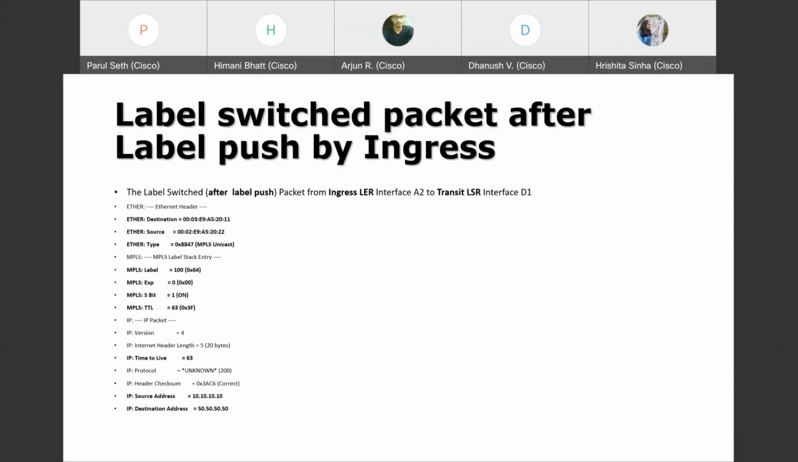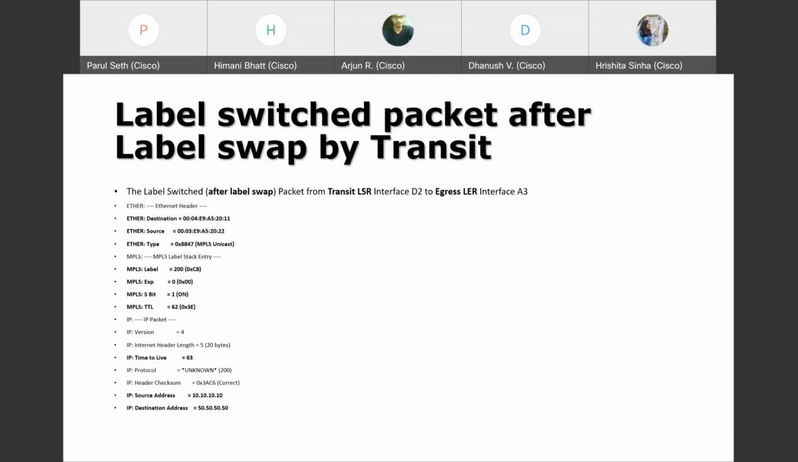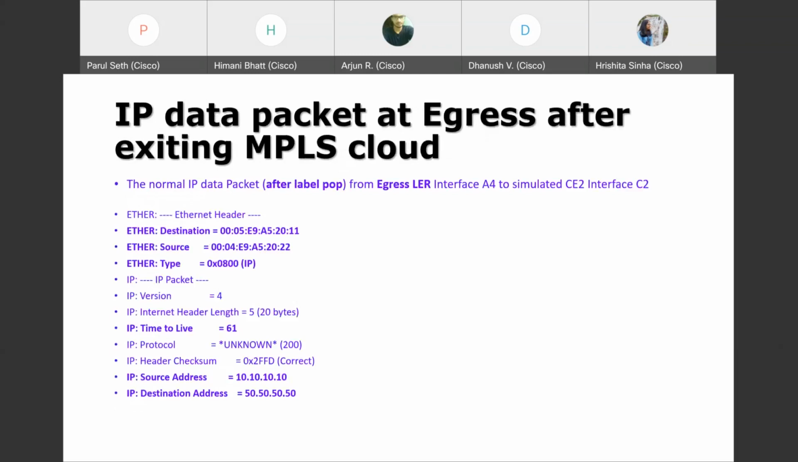Now this router will pass it on to the next router and it will swap the label. So now the label becomes 200, earlier it was 100, and all those other values remain the same and TTL gets reduced by 1.